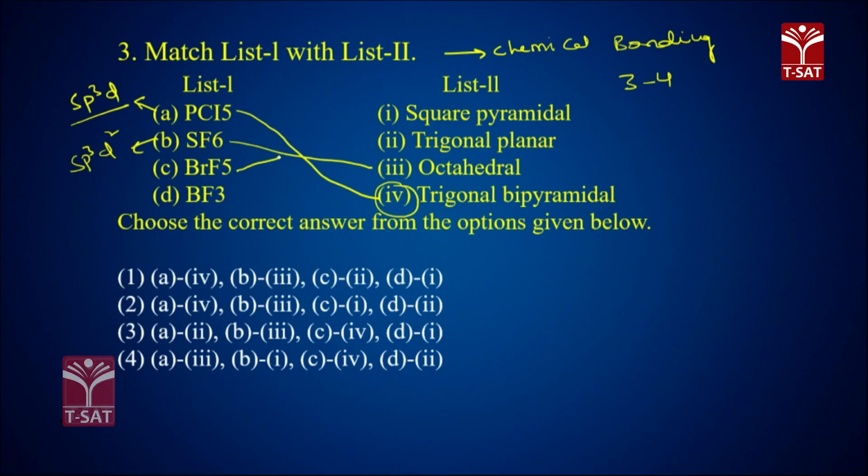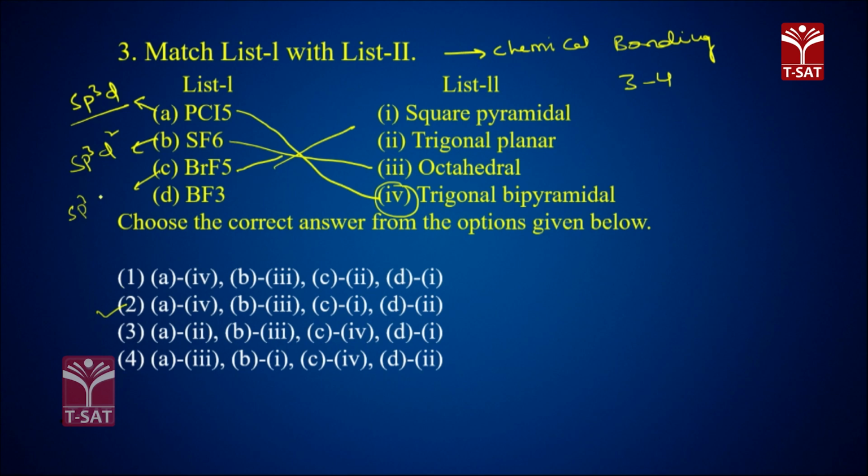BrF5 is square pyramidal in shape. That matches A4B3 and C1, option 2. BrF5 is actually what hybridization? It has 5 bond pairs and 1 lone pair, 6 totally.